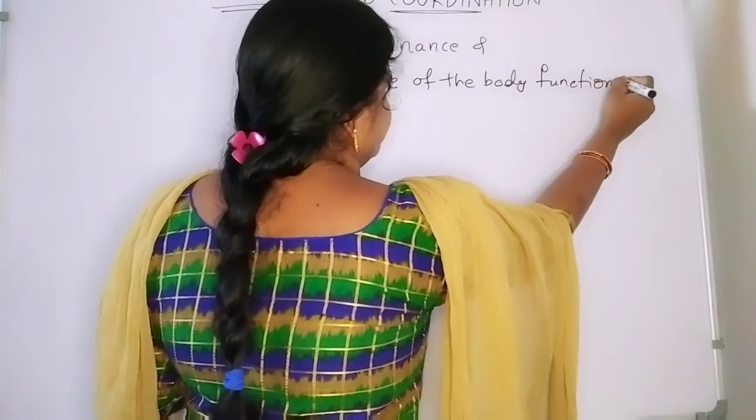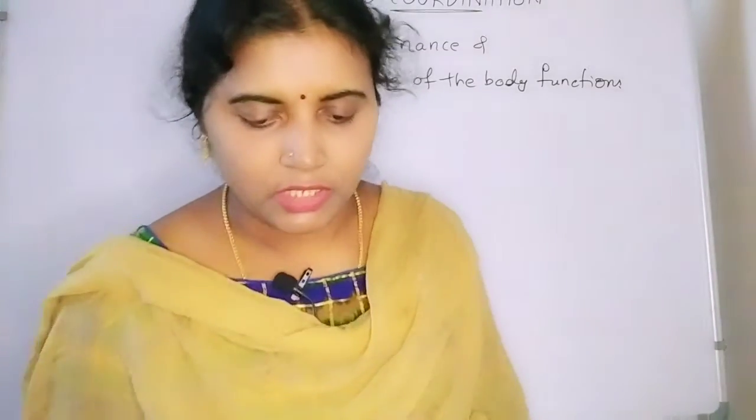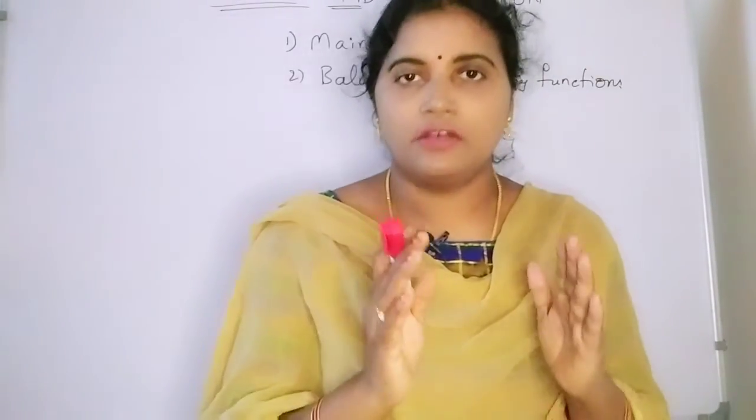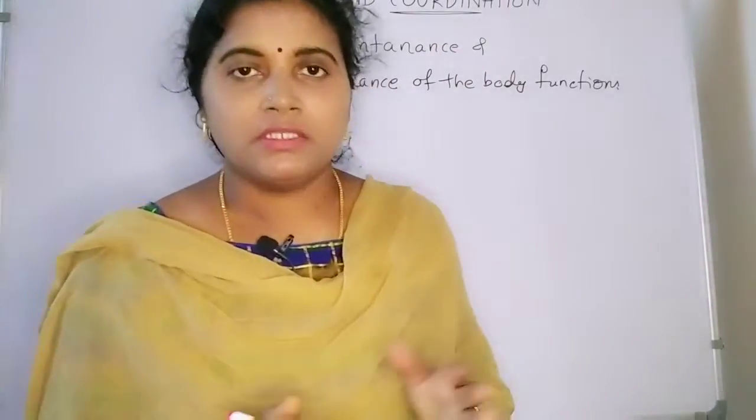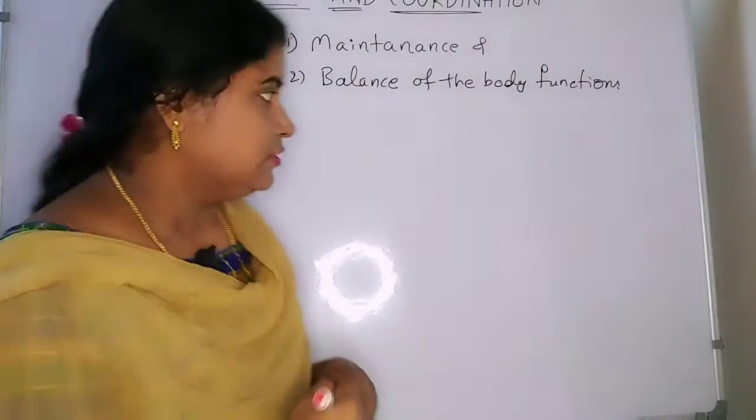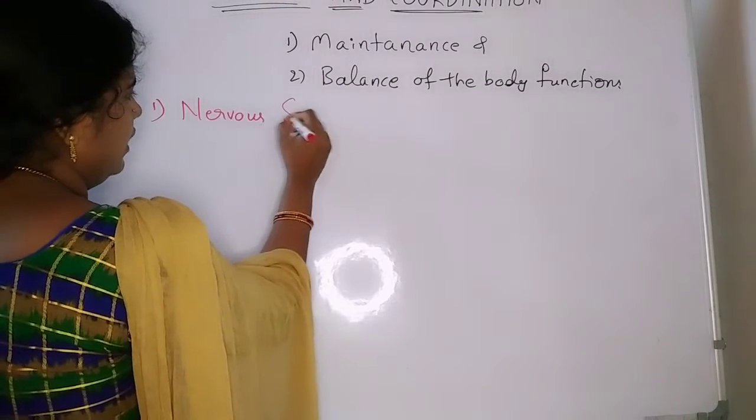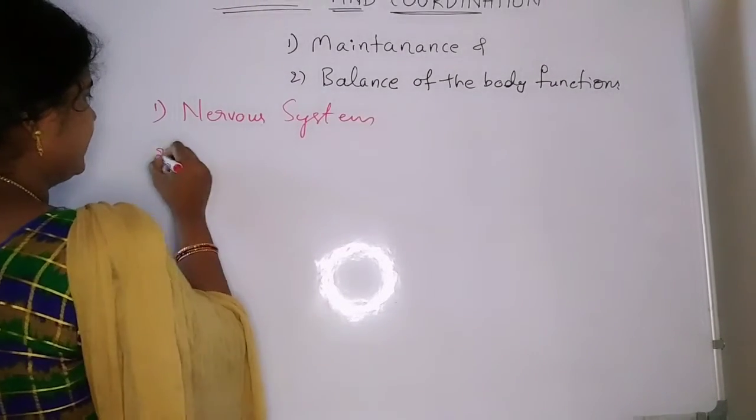And also here, what are the two systems which play an important role during control and coordination? The first one is the nervous system, the second one is the endocrine system. Nervous system, you know very well. When we talk about the nervous system, immediately we think about the brain. Not only the brain, we have the spinal cord, nerves, many functioning together, then only we can control and balance the functions in the body.